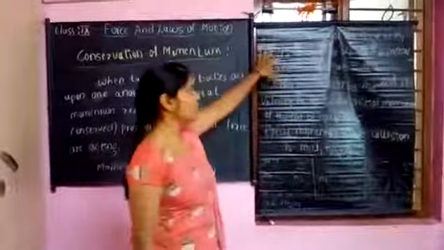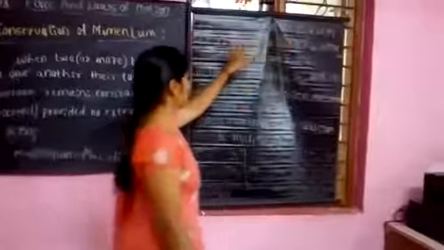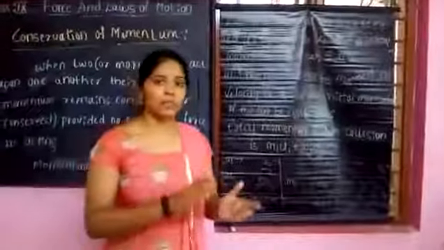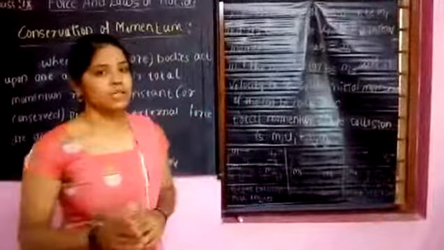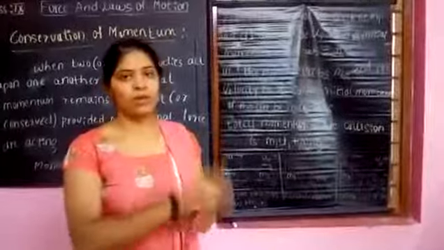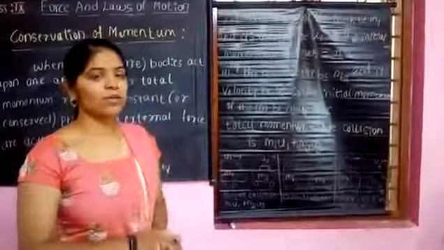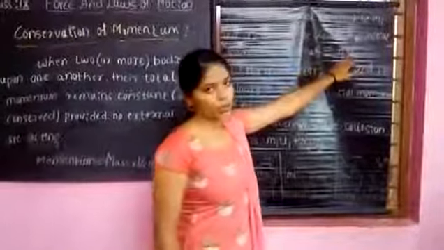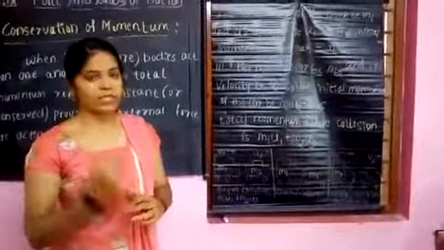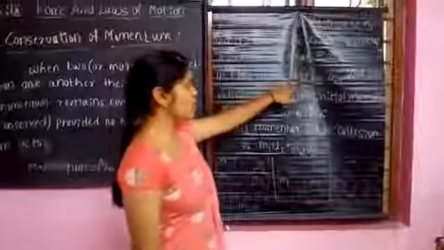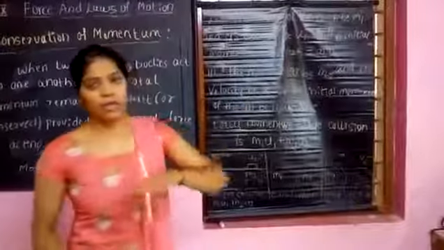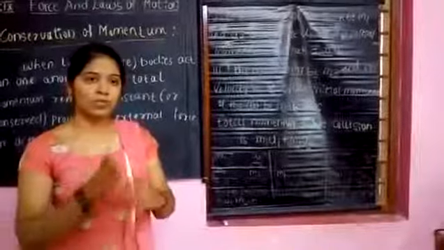Here, let the mass of the truck be m1 and its velocity be u1. The truck has mass m1 and is moving with velocity u1, and its momentum is, of course, the product of mass and velocity. So the initial momentum of the truck will be m1 into u1. Similarly, we consider another body, the car. Let the mass of the car be m2 and its velocity be u2.